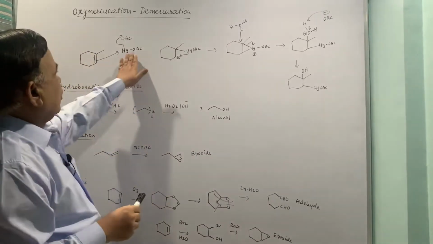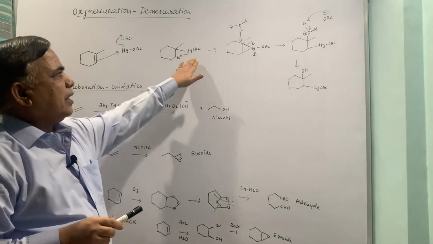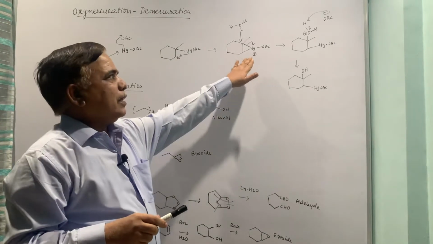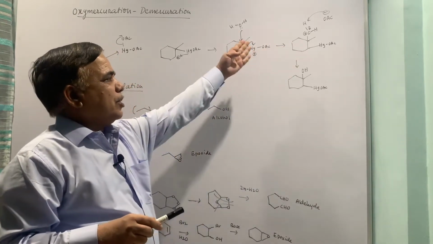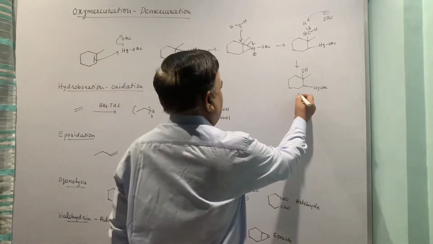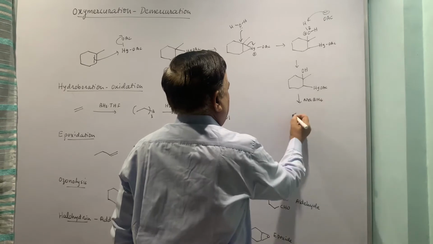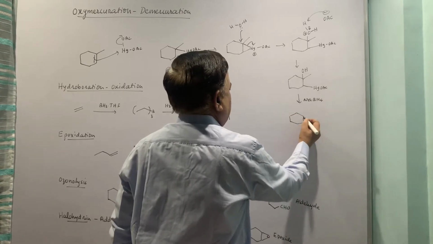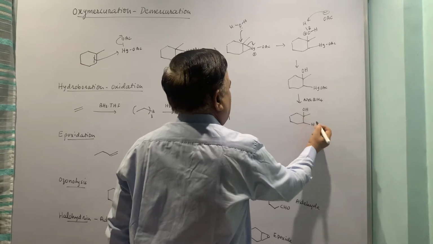The attack of olefin on mercuric acetate gives this intermediate carbocation, which becomes the mercurinium ion. The mercurinium ion opens up with water, the acetate ion functions as a conjugate base, and then you get this. Now this on treatment with borohydride gives you the product which is the more substituted alcohol.